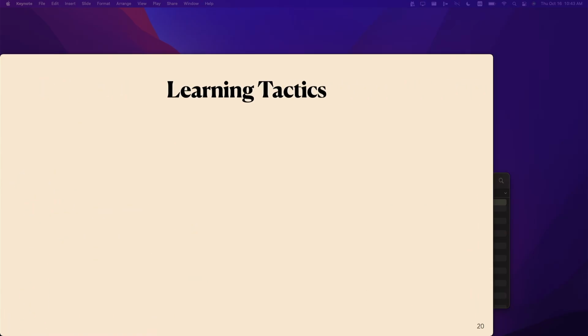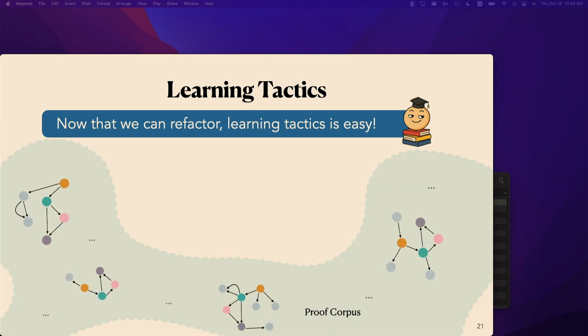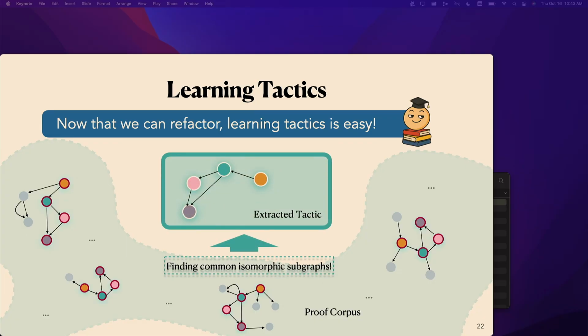So now that we understand how the refactoring procedure works, the tactic learning procedure follows pretty intuitively. Given a proof corpus, we just try to find their common isomorphic subgraphs. And that will give us our extracted tactic.